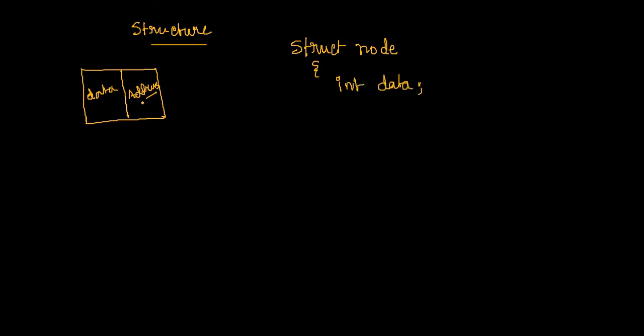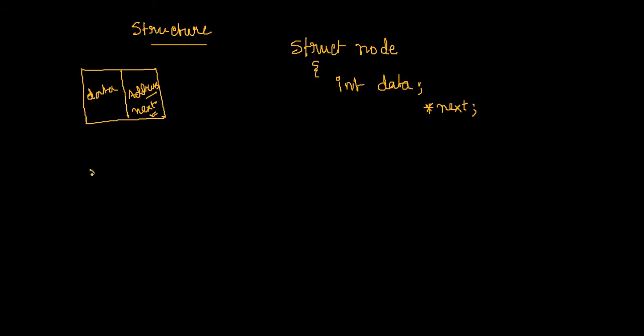So data is the variable name, and the next one is going to store an address. Suppose the variable name I am considering is next, because this is going to store the address of the next node. Fine. But what will be the data type of this variable? This variable has to be a pointer, because if it is not a pointer, it cannot hold any address. That is for sure. Now, if it is a pointer, then what type of pointer? Naturally, the question will come.